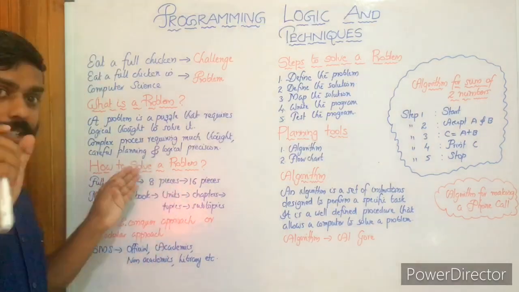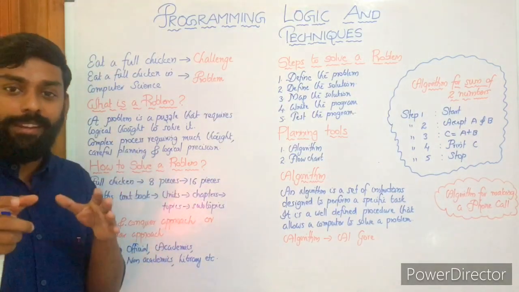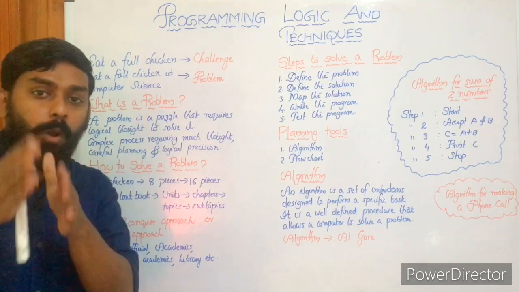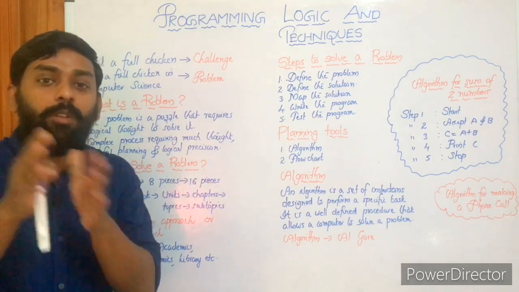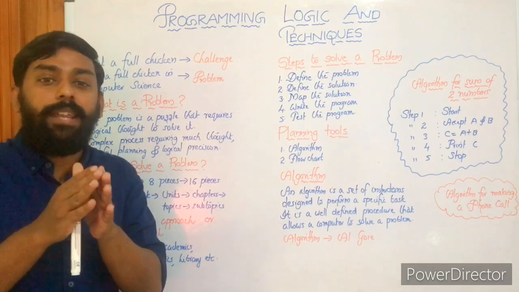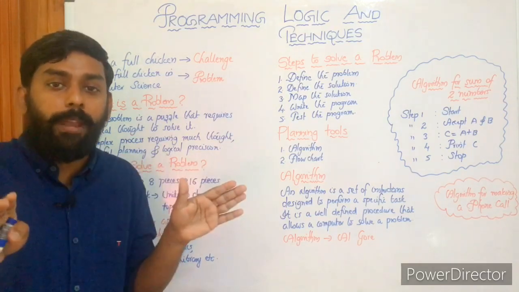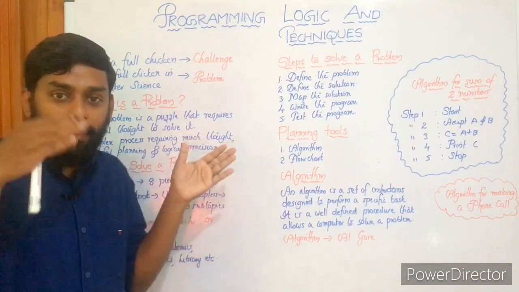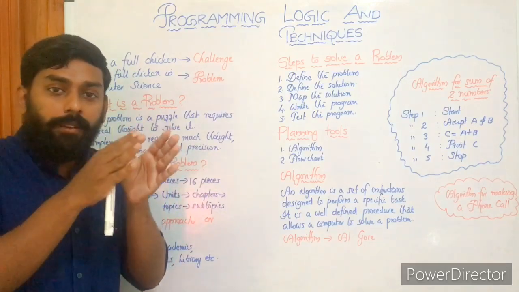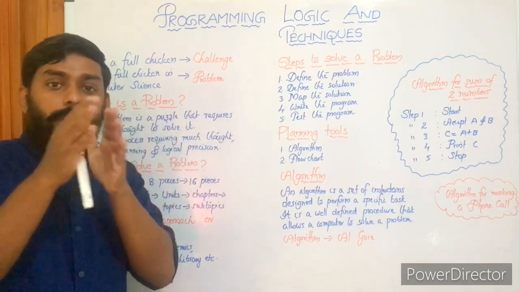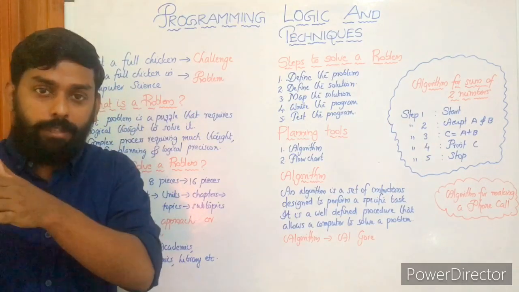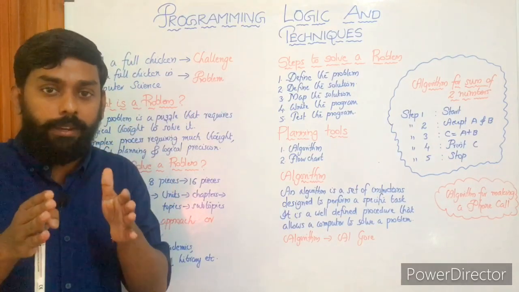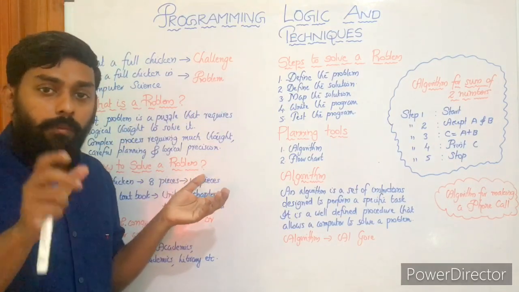Yes. So that's the logic, dividing and conquering. Divide the problem into subproblems, and subproblems again into subproblems, until we reach a stage where each of these subproblems can be easily solved. In the case of the chicken, what have we done? Divided the full chicken into 8 pieces, and again into 8 pieces. In total we get 16 pieces, right? Yes. So eating one by one will be easy.